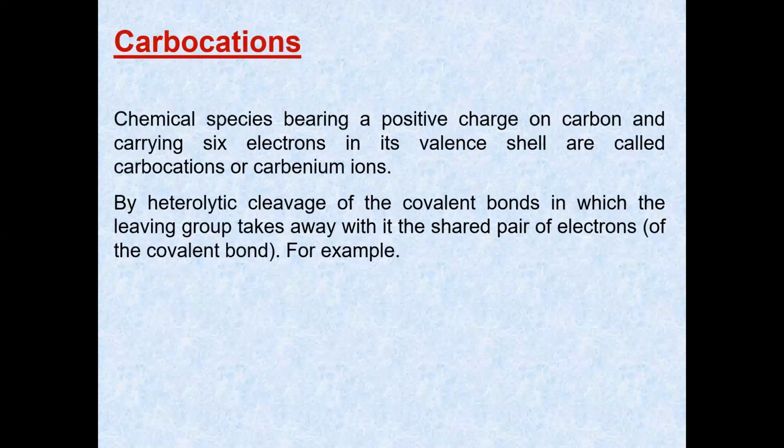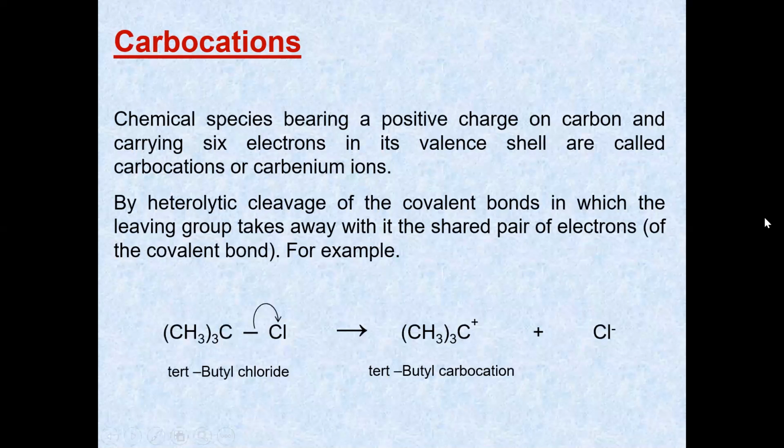We'll see carbocation first. A species bearing a positive charge on carbon and carrying 6 electrons in its valence shell is called a carbocation or carbenium ion. These are formed by heterolytic cleavage of a covalent bond in which the leaving group takes away with it the shared pair of electrons.